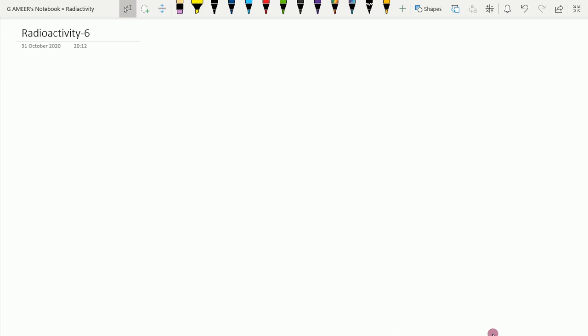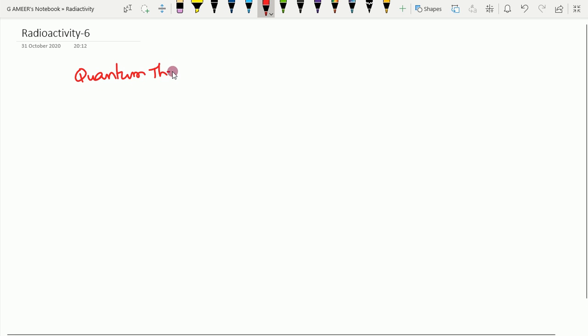In the last class, we started alpha decay, the quantum mechanical explanation of alpha decay. We'll see the mathematical part today. So, quantum theory of alpha decay. This is proposed by the scientist Gamow's theory.